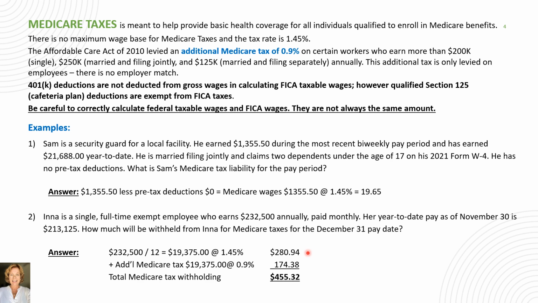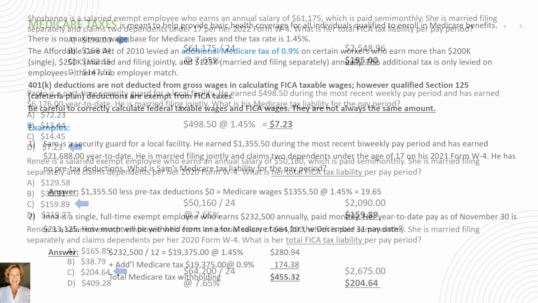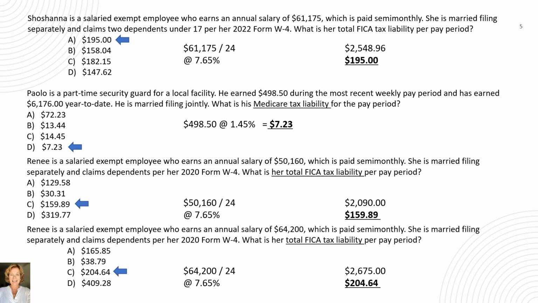We then multiply the $19,375 by 0.9%, for the additional Medicare tax withholding, which is $174.38, for then a grand total of Medicare tax withholding of $455.32. Here are four more examples.